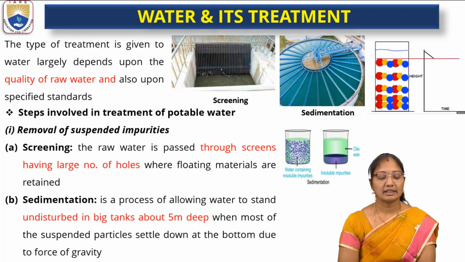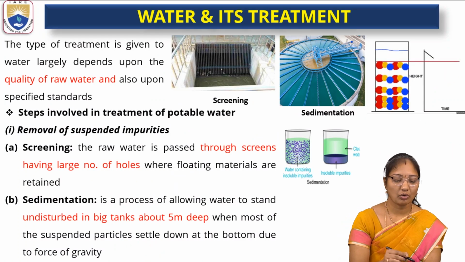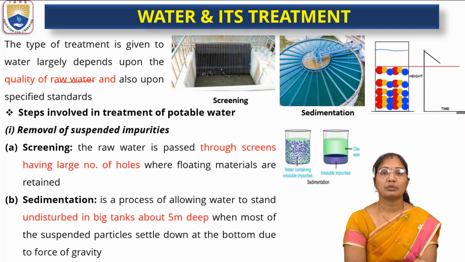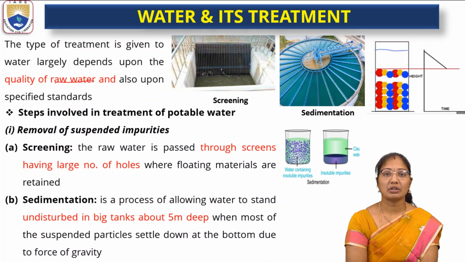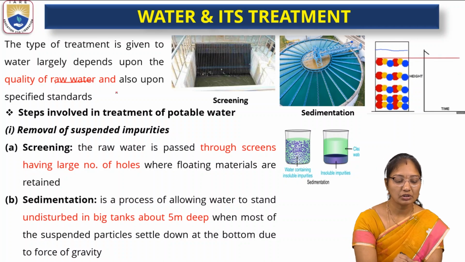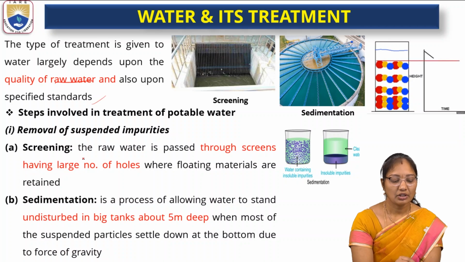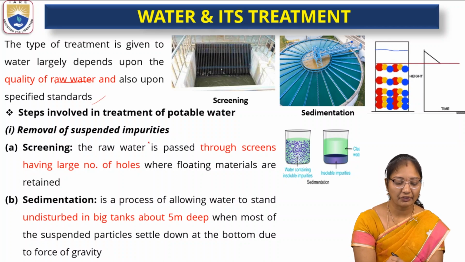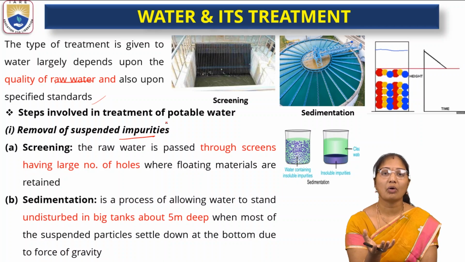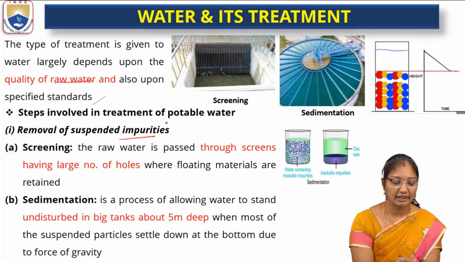So the type of treatment given to water largely depends on the quality of raw water. Definitely, based on the quality of raw water, the treatment process will happen, and also upon specified standards. So the first thing involved is removal of suspended impurities. The suspended impurities, which are floating on the water, will be removed by screening.